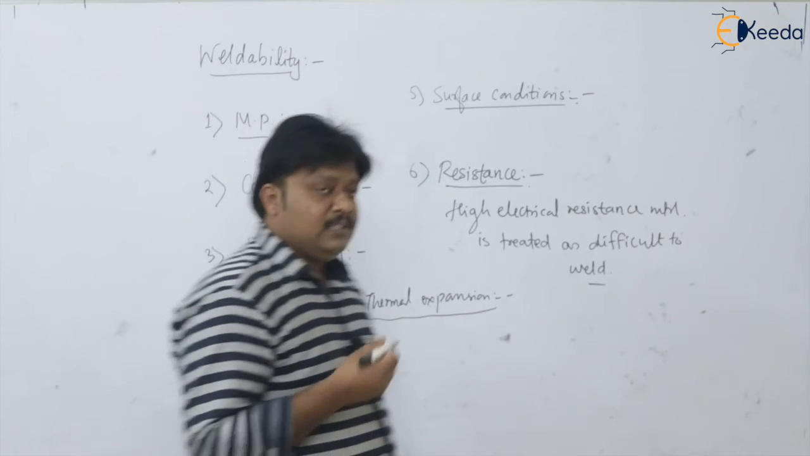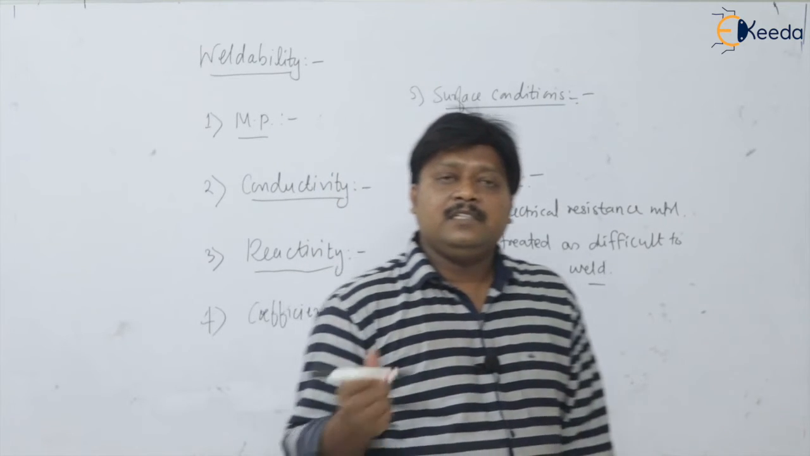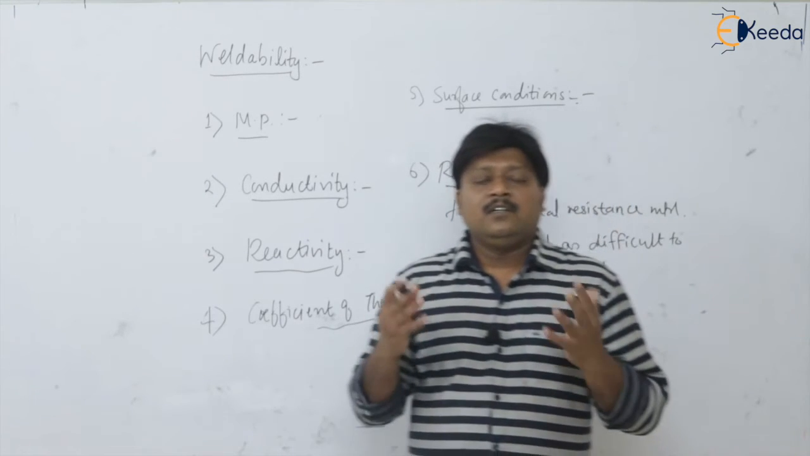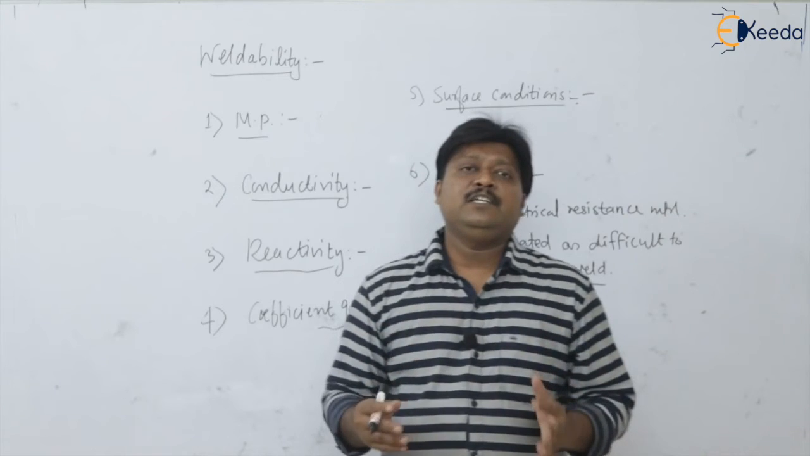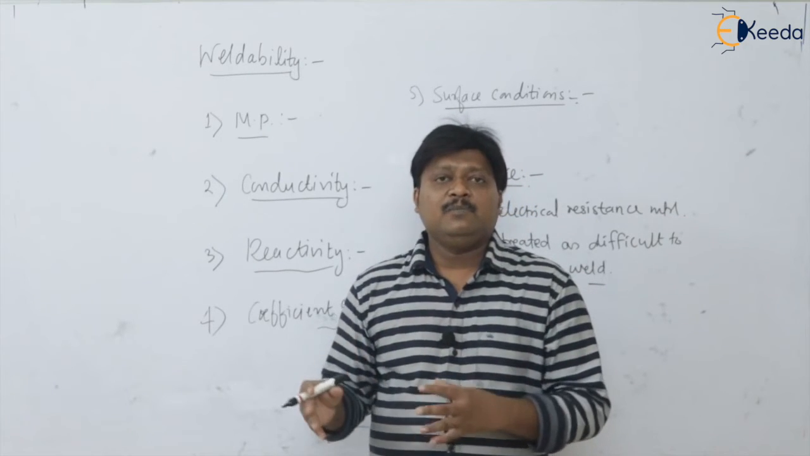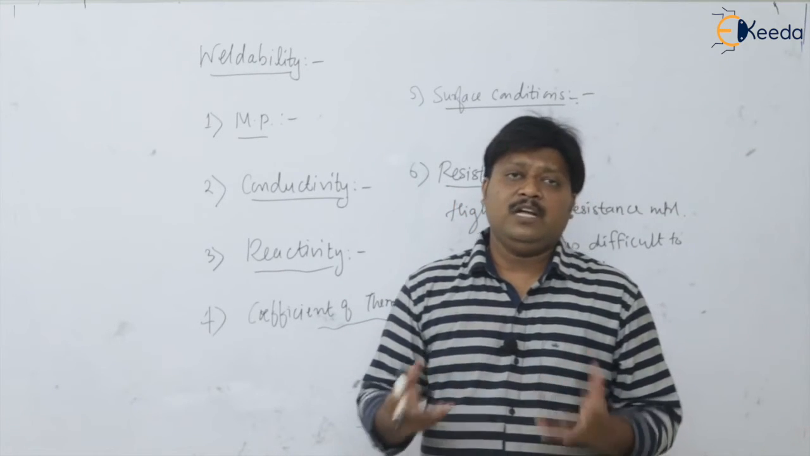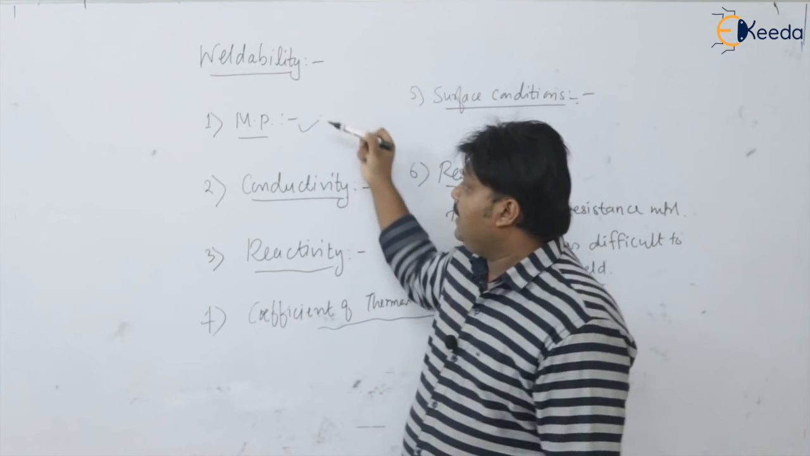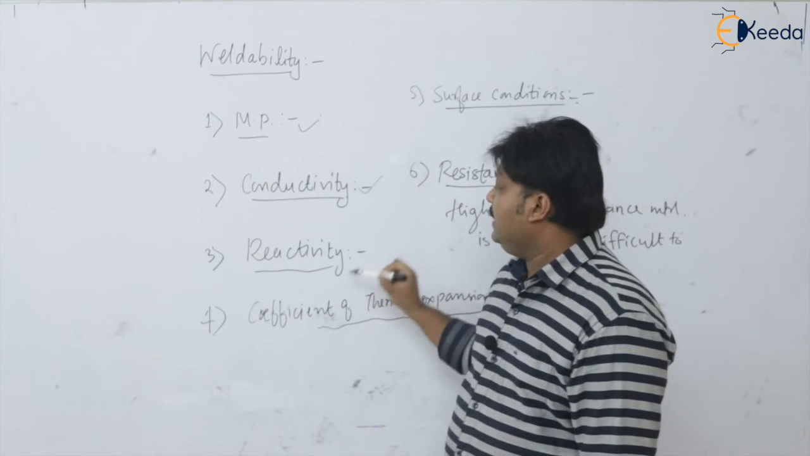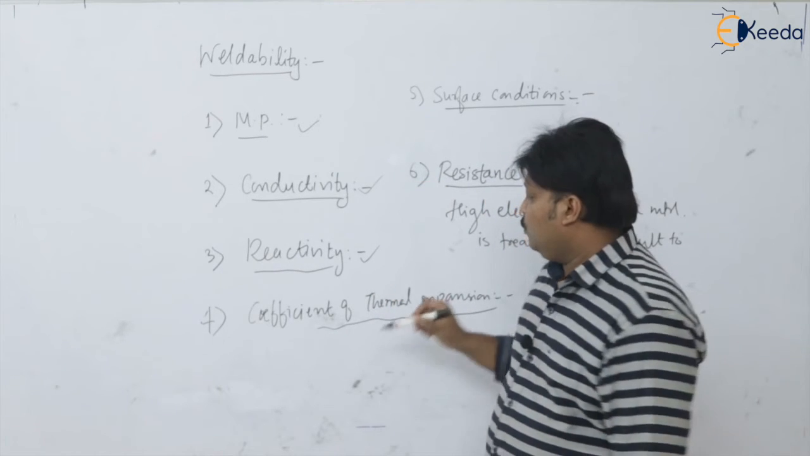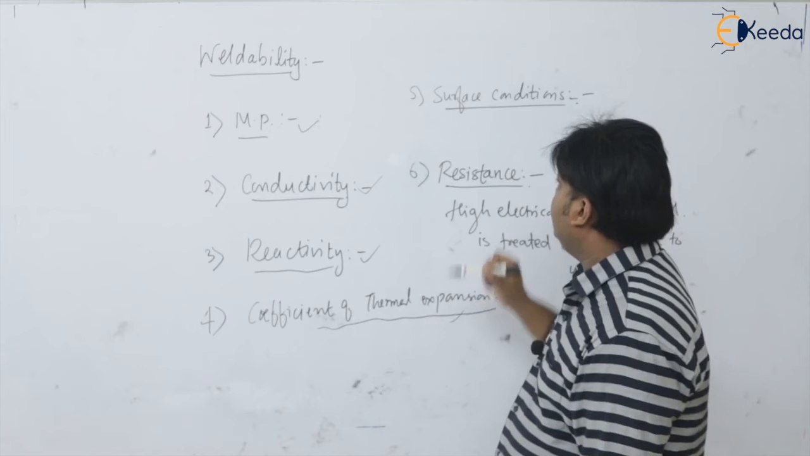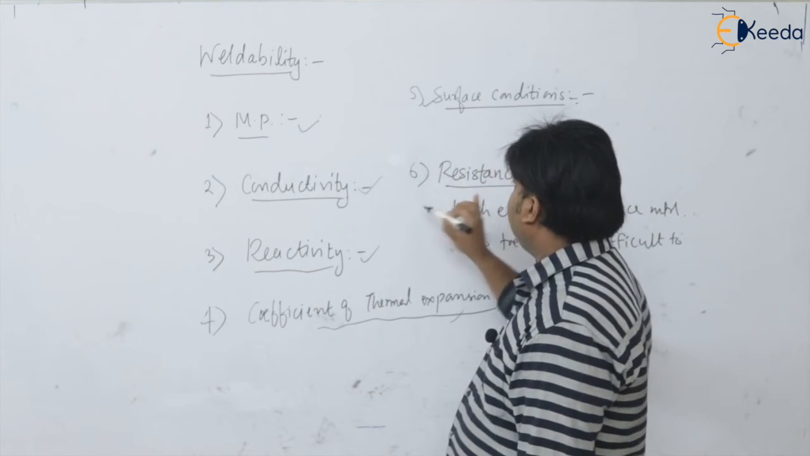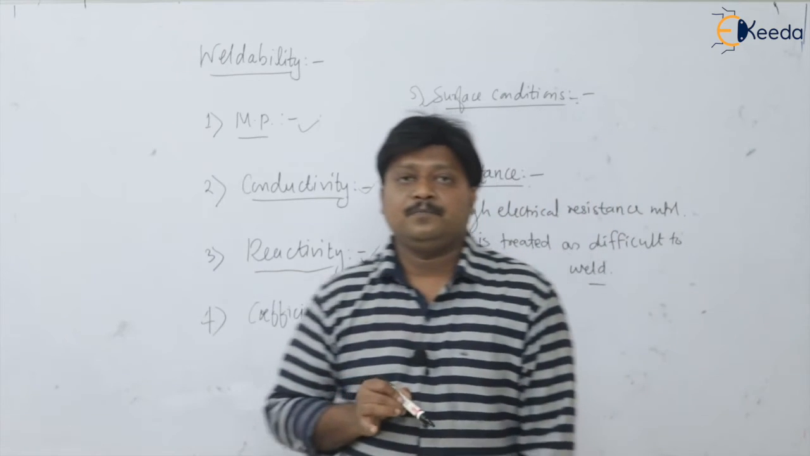So these are the certain factors which are going to affect weldability. The ease with which the welding of a given material can be done is known as weldability. And what are the factors we have discussed? Melting point, thermal conductivity of the material, reactivity of the material, coefficient of thermal expansion of the material, the surface conditions during the weld, and the electrical resistance.